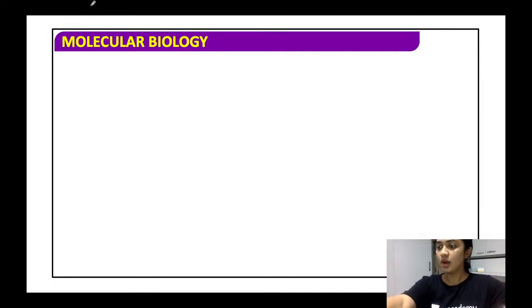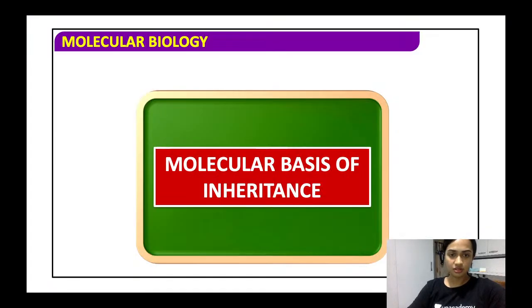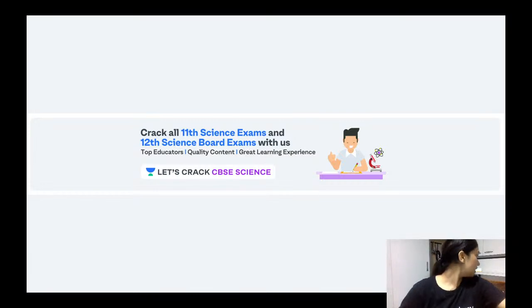Fine. So now in this chapter, this is under the unit genetics, unit 6. The chapter name for the NCERT is molecular basis of inheritance. All right, fine. So let us start.